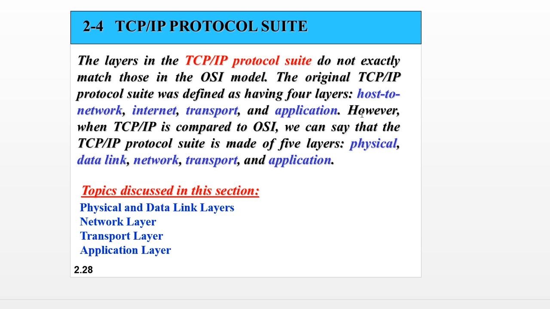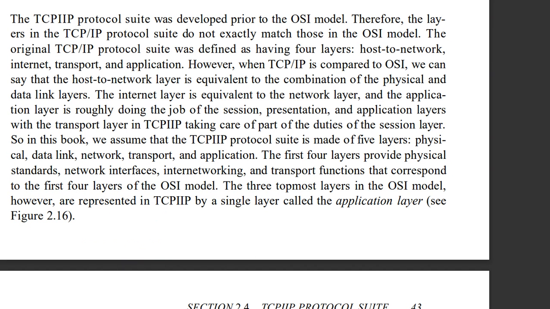What we are discussing in this topic are the physical and data link layers again, the network layer, transport layer, and application layer. Those we have already discussed in the OSI model. Now you can see what the TCP/IP protocol suite exactly is. As I mentioned, the original protocol suite was defined having 4 layers: host to network, internet, transport, and application. However, if you consider OSI, we can consider it as 5 layers.